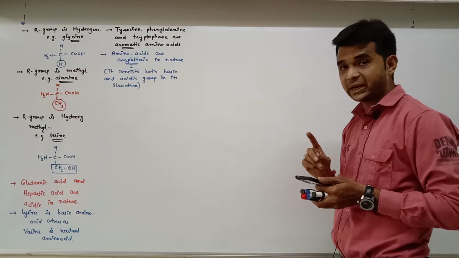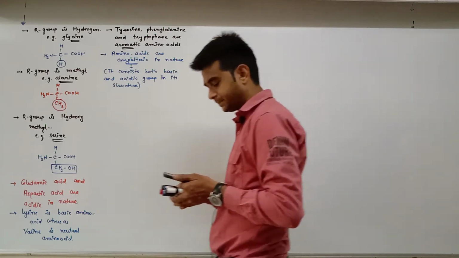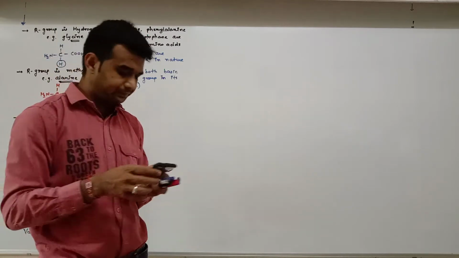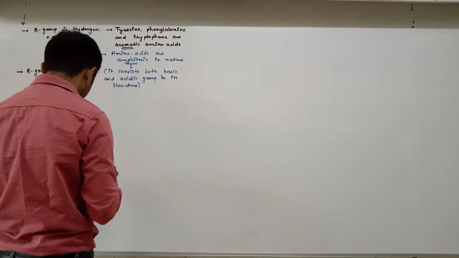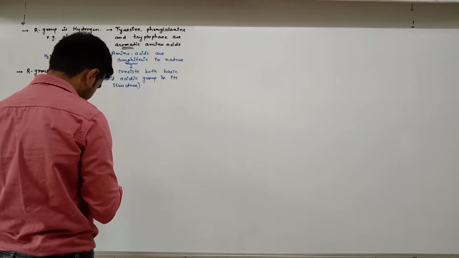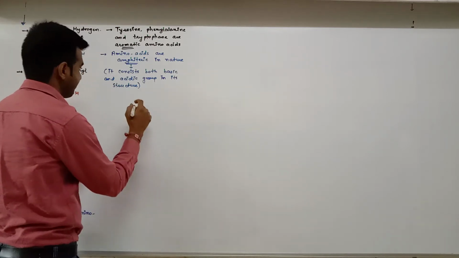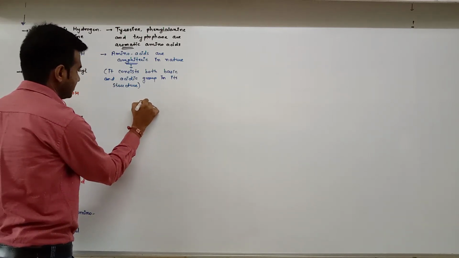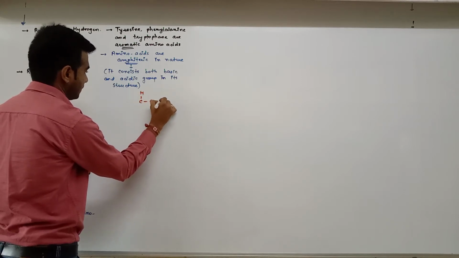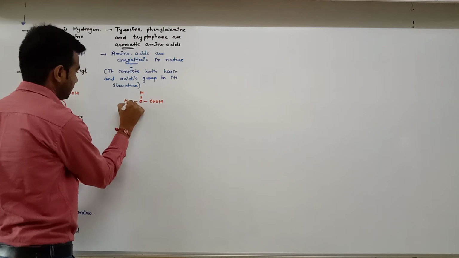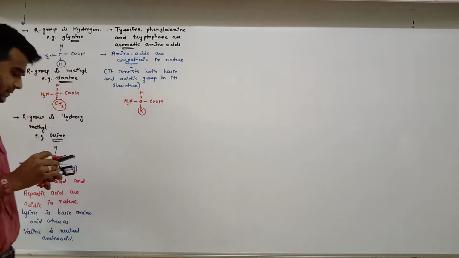Now, I want to tell you about the Zwitter ion. What is a Zwitter ion? See. Normally, this is the structure of an amino acid.